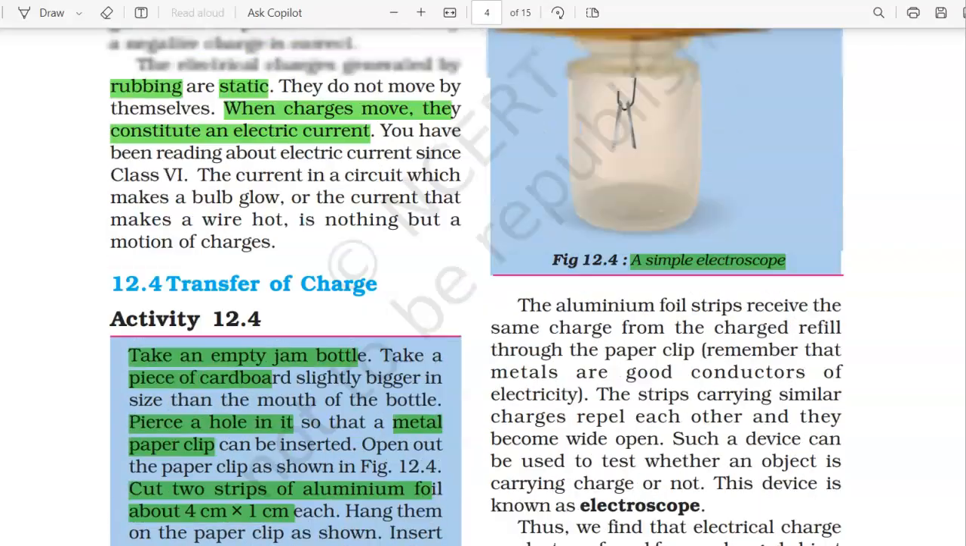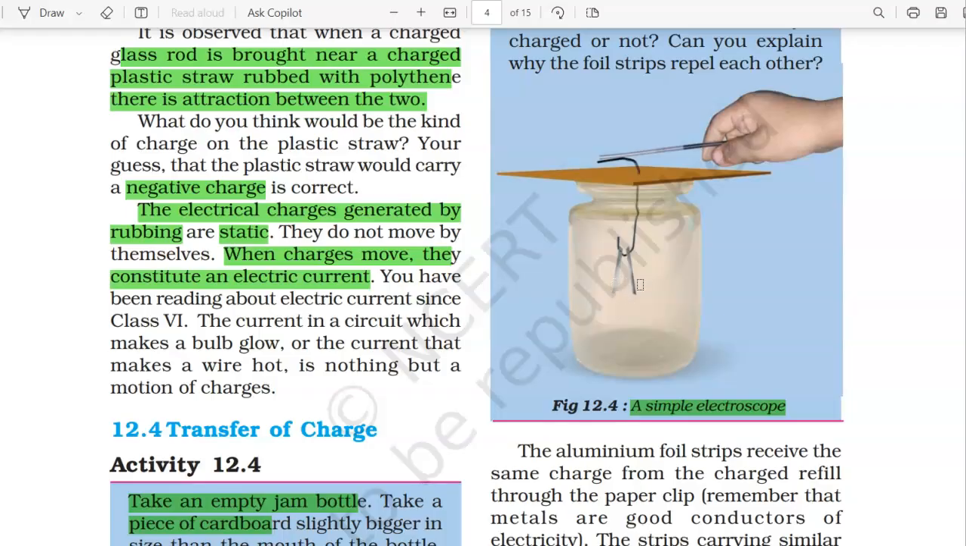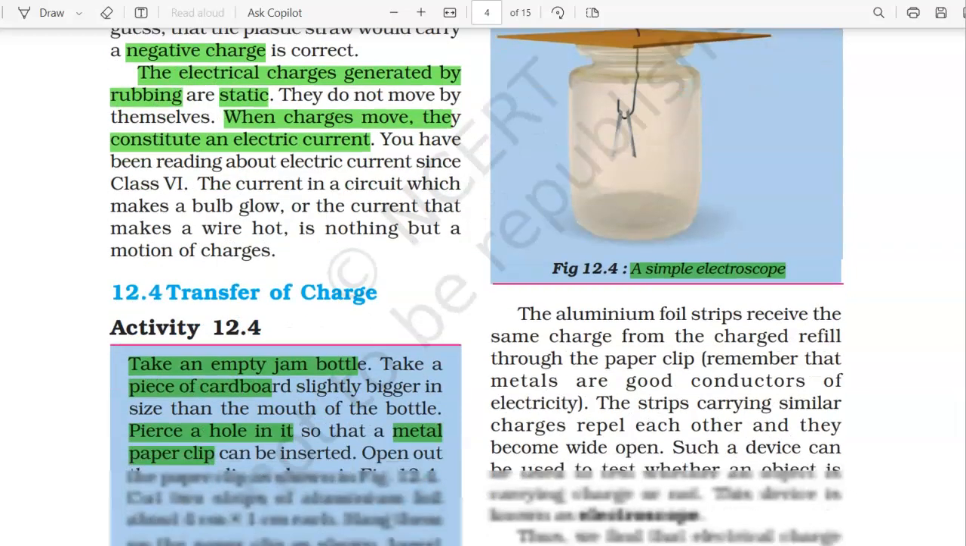You can see the setup. These are the two aluminium foils which are hung with the help of this paper clip, and this paper clip goes through the mouth of this cardboard which is kept on the glass jar. All right, let us go ahead.